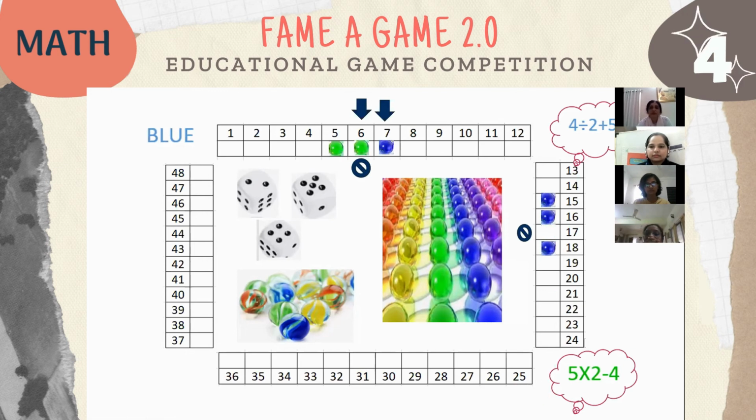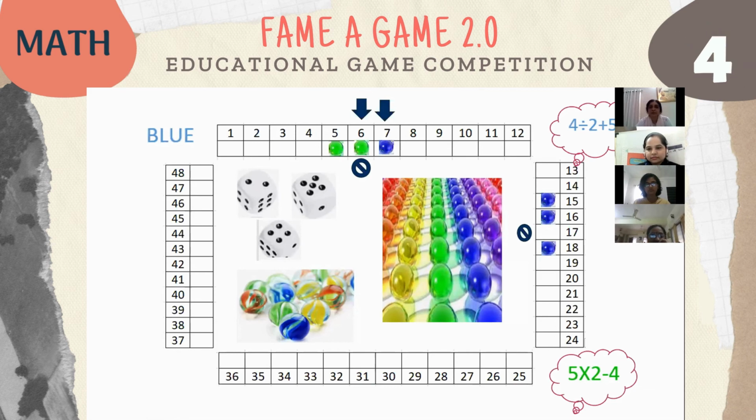So for every one marble, 1 point will be given. If you are placing marbles in a go, in a run, in a series, you get bonus 5 points, and you can also challenge your opponent by saying that your answer is wrong. So these are my 5 hot points to play this game.